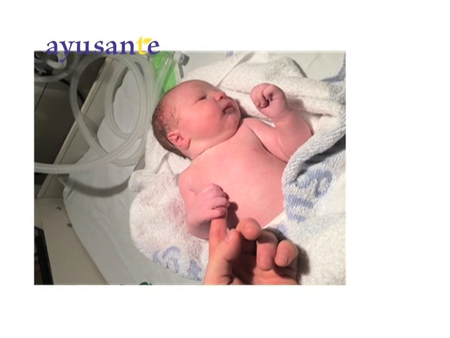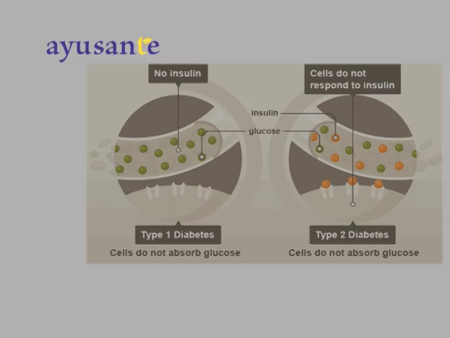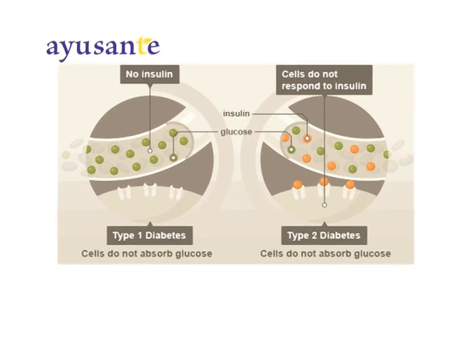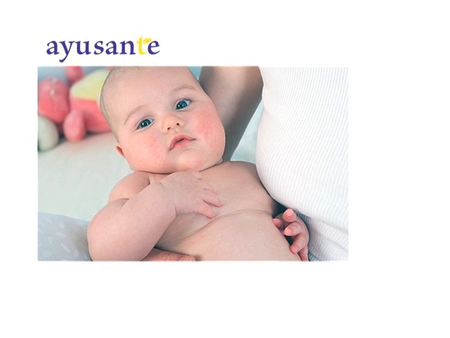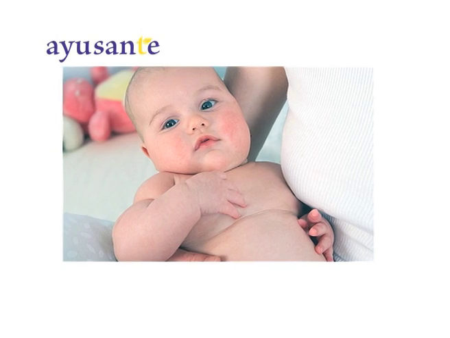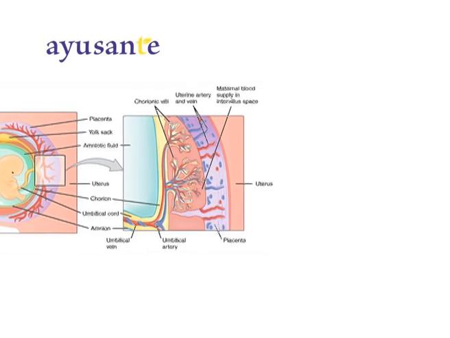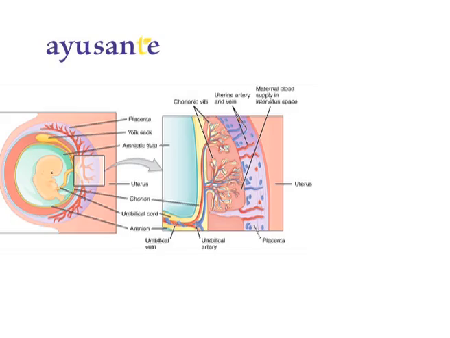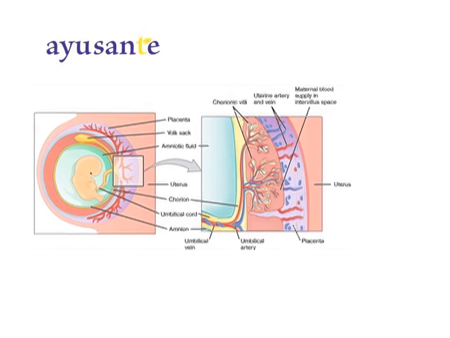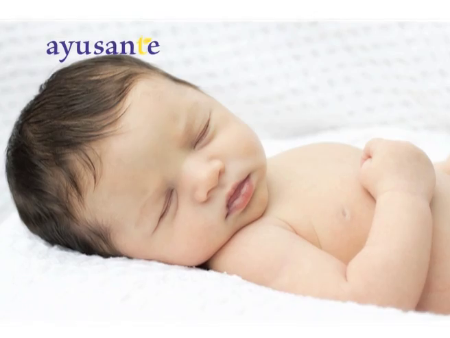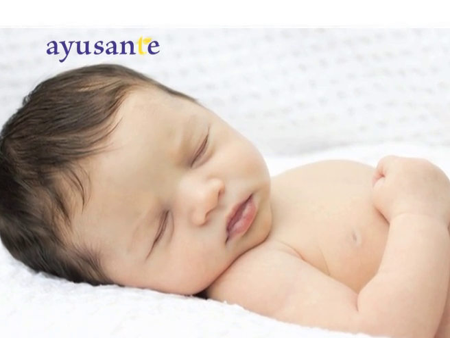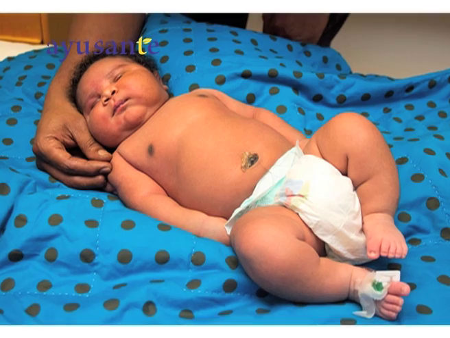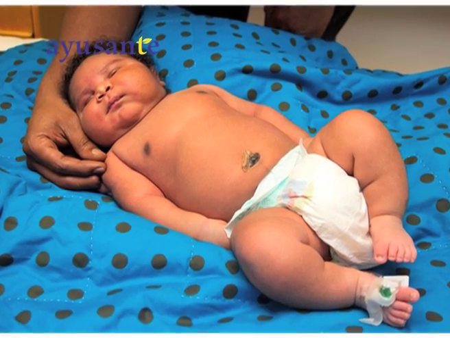Gestational diabetes does not give the baby diabetes or increase the chance of type 1 or type 2 diabetes. But yes, it does put the baby at an increased risk of being overweight at birth. Extra glucose in the mother's blood crosses the placenta, which makes the baby's pancreas produce extra insulin. This can lead to the baby growing too large, which is known as macrosomia. Apart from that, there could be some other complications as well.